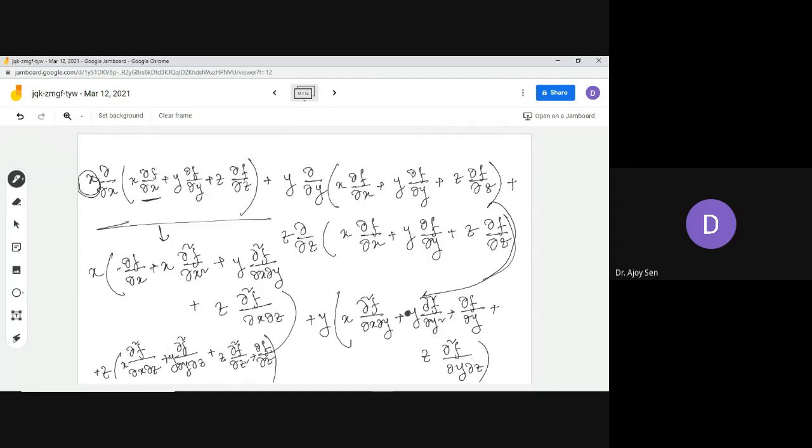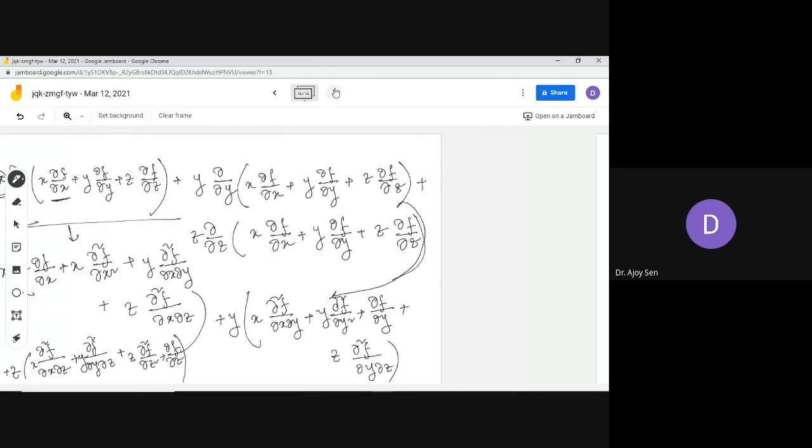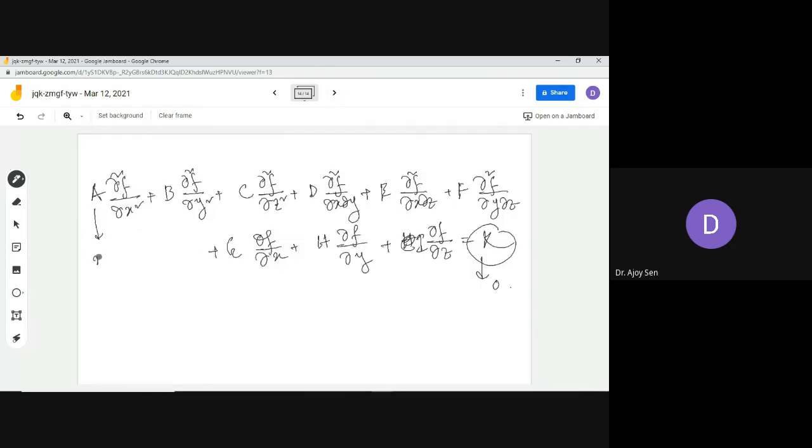This coefficient is y, y into y, that means y², and ∂²/∂z² comes from here. Its coefficient is z². So if you simplify, a is basically x², b is y², and c will be z².